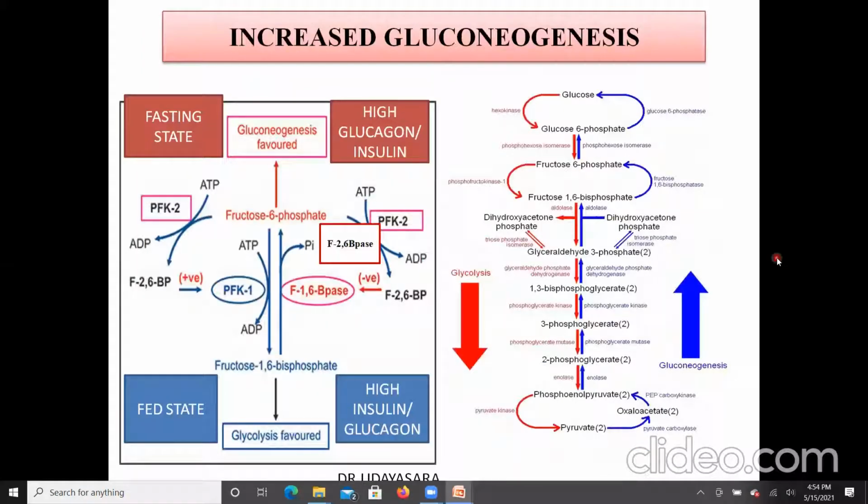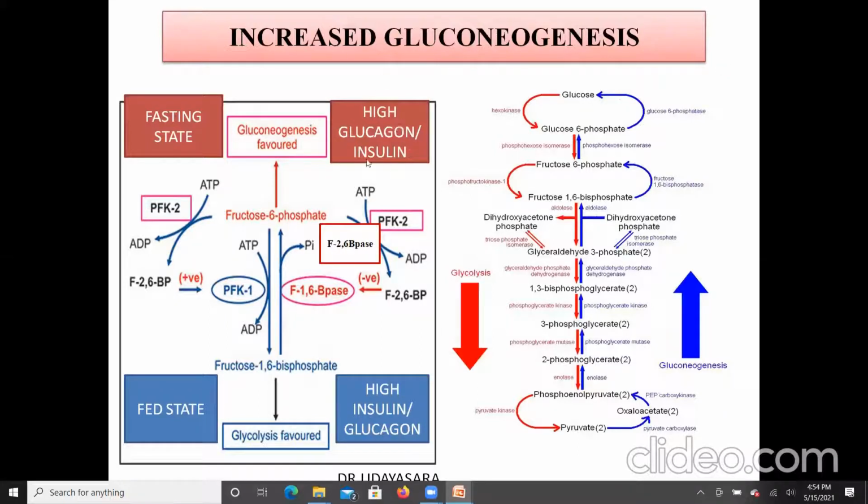Also, there is increased gluconeogenesis in the liver. Gluconeogenesis is the synthesis of glucose from non-carbohydrate sources. The substrates are glucogenic amino acids, glycerol from the adipose tissue, and lactate from the muscle.